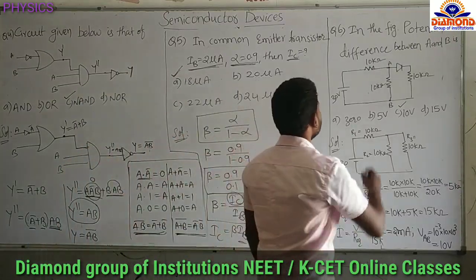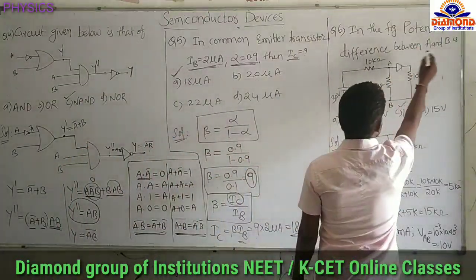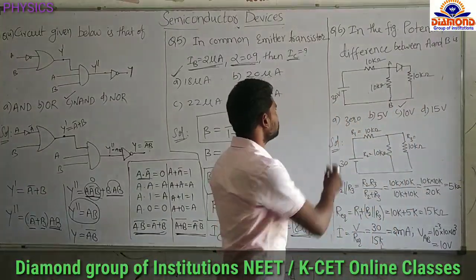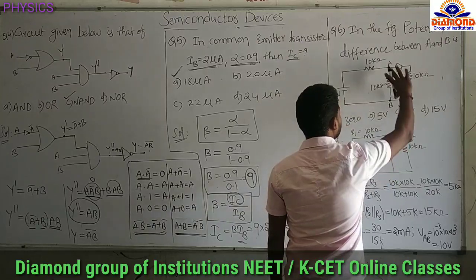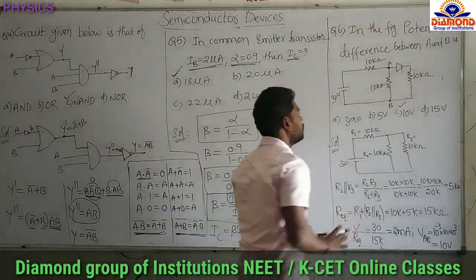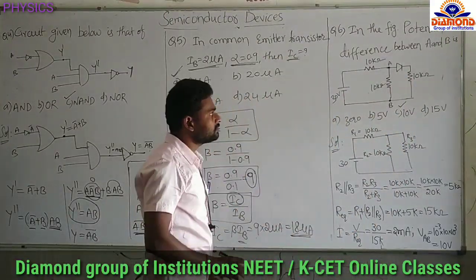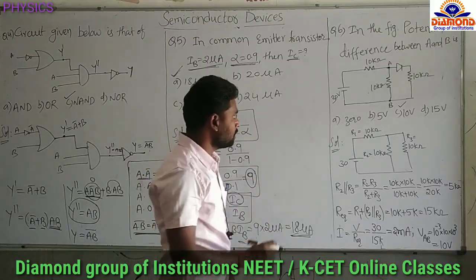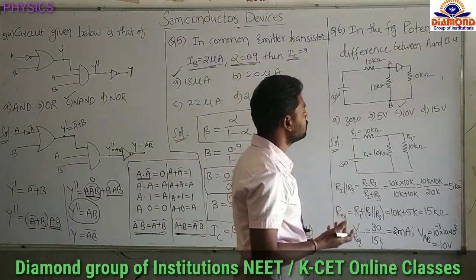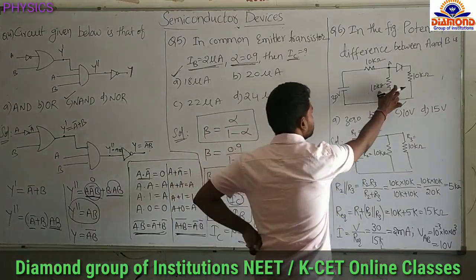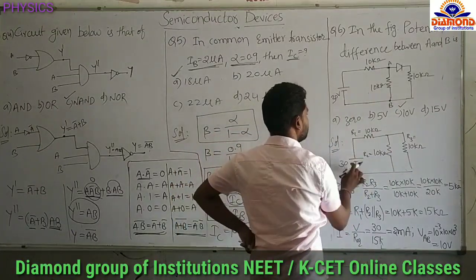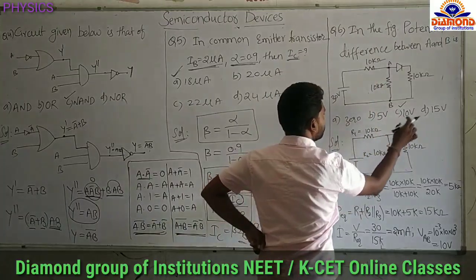Sixth question, in the figure, potential difference between A and B is. So this is the diagram they given. So the potential difference between A and B we have to find. Nothing mentioned means we have to consider the diode as an ideal diode. Ideal diode resistance is 0. So now I am redrawing this circuit here. So 30 volts and 10 kilo ohm, here 10 kilo ohm, here 10 kilo ohm.